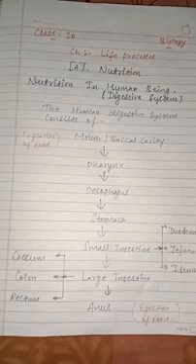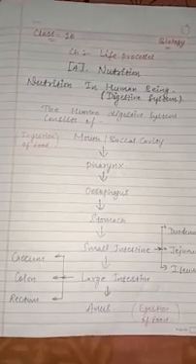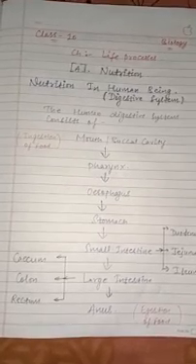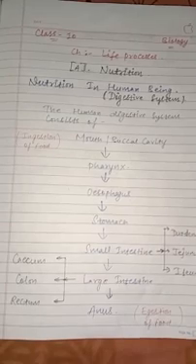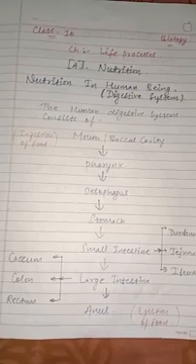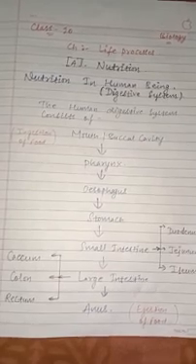From mouth, food goes to pharynx, from where we have two openings, one for windpipe and other for food pipe. Here we have a flap like structure or covering that is called as epiglottis. We'll study about it in the further part of the video. From pharynx, food goes to esophagus, which is called as food pipe.